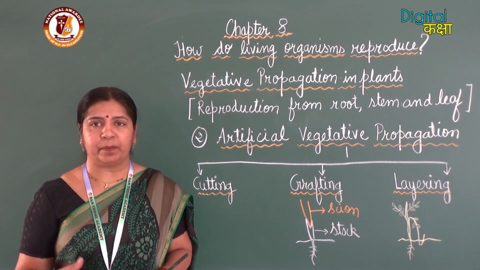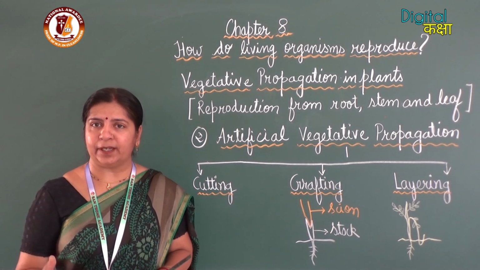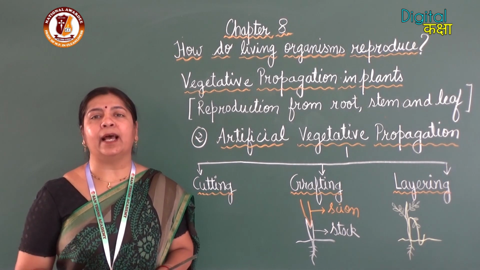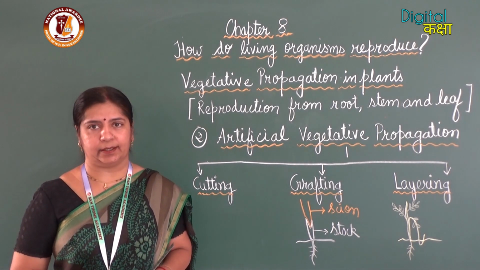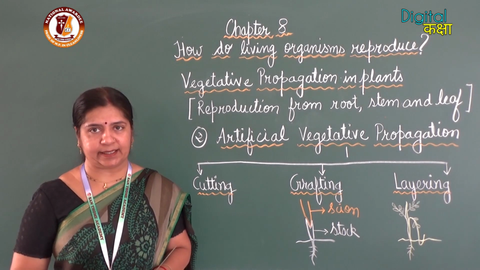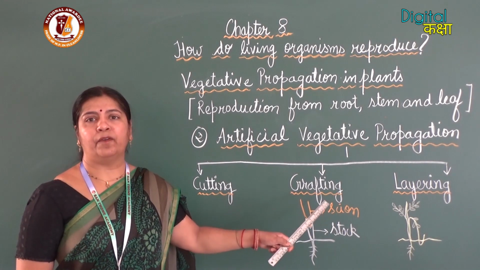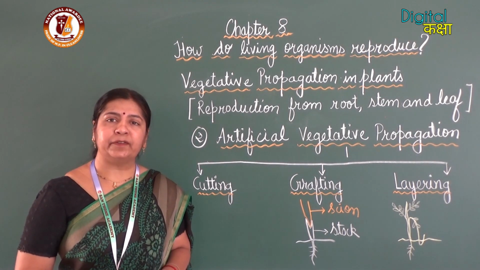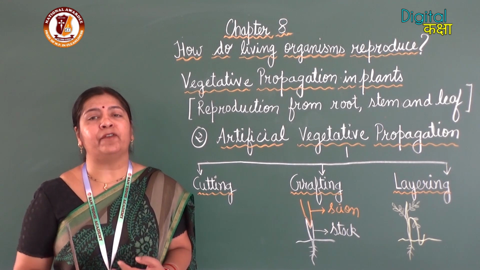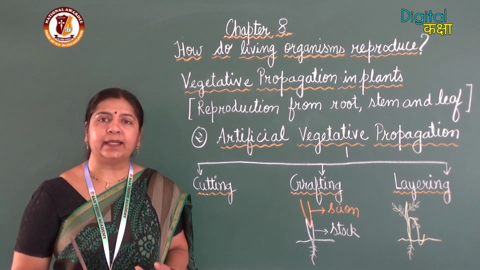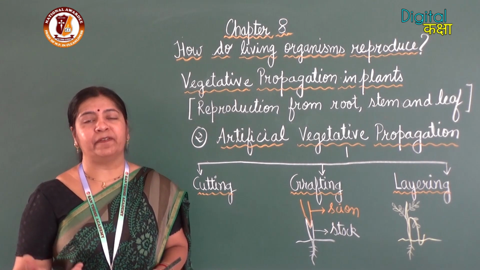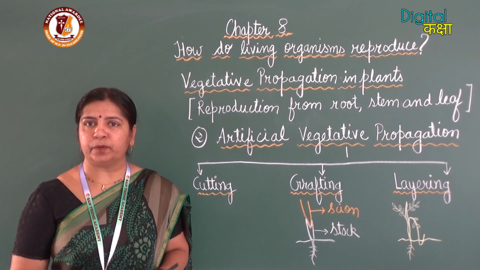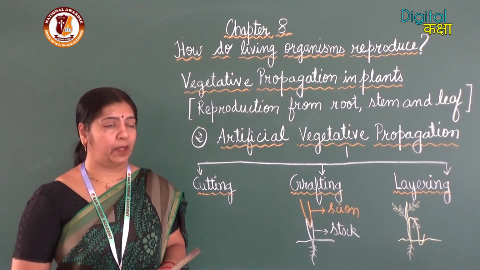I want to develop a new variety in which the red petals have the shading of white. How can I do this? This can be easily done by the method of grafting. Grafting is a method where we can develop new varieties with the desired characters or features which we want in the offspring.